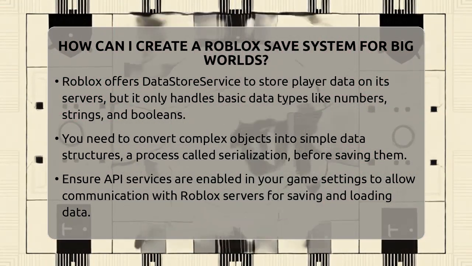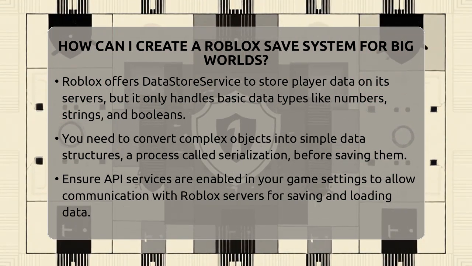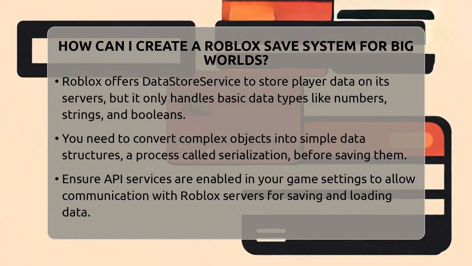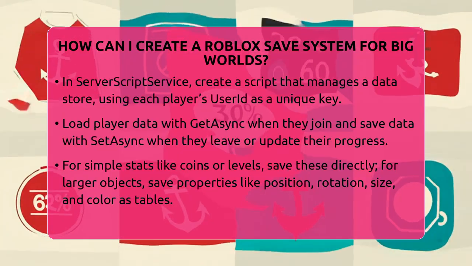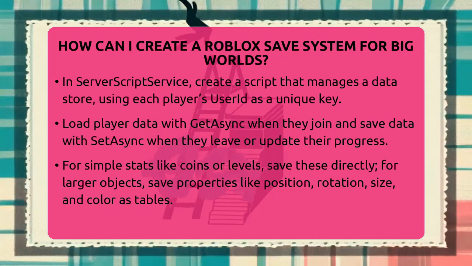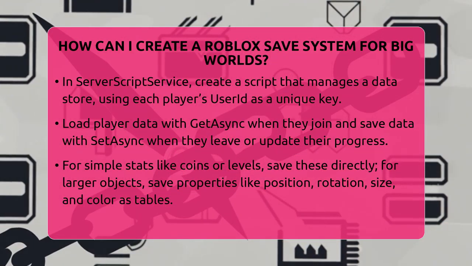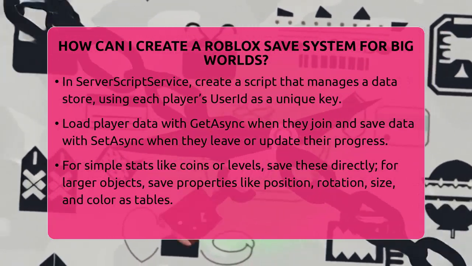Before you begin scripting, make sure API services are enabled in your game settings. This allows your game to communicate with Roblox servers for saving and loading data. Without this, your save system won't function properly. Next, in your game's server script service, add a script to create a data store. This store will hold each player's data, identified by their unique user ID.